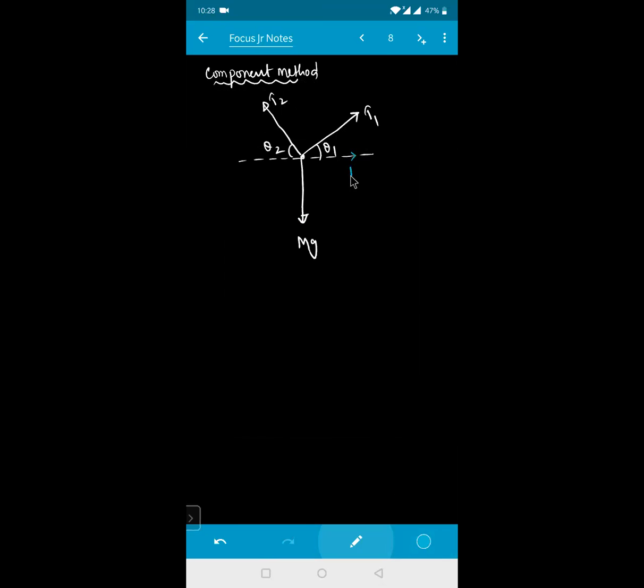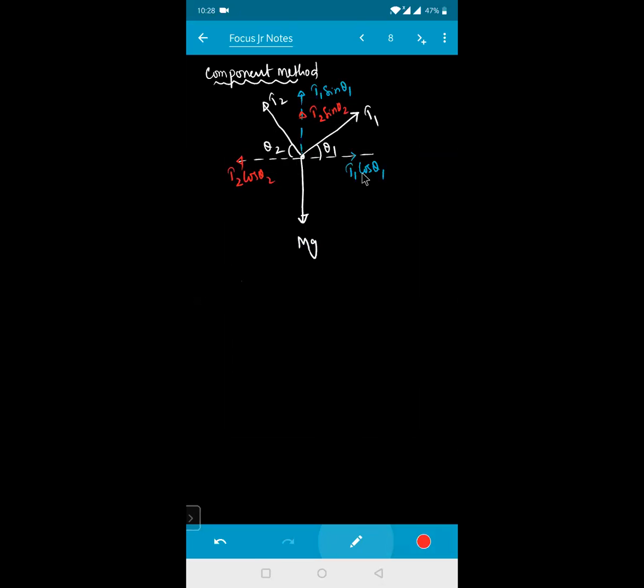If we resolve T1, how much will come here? T1 into cos theta 1 will come. And in the upward direction, if I am resolving, this will become T1 into sin theta 1. Is it clear? Resolve T2 also. If we resolve T2, here it is T2 into cos theta 2, and here this will become T2 into sin theta 2. Clear?